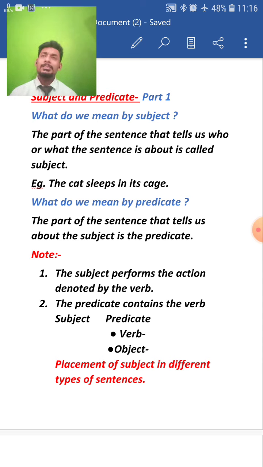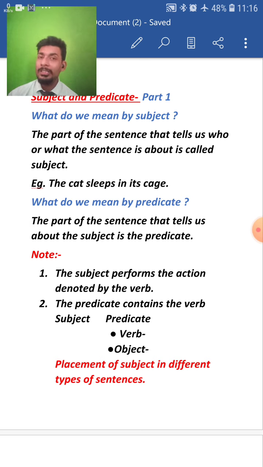My dear students, if you have seen my first part where I have taught you the sentence and its requirements, I taught you in that part that in order to frame a correct sentence, all the group of words needs to be arranged properly, in a proper order.